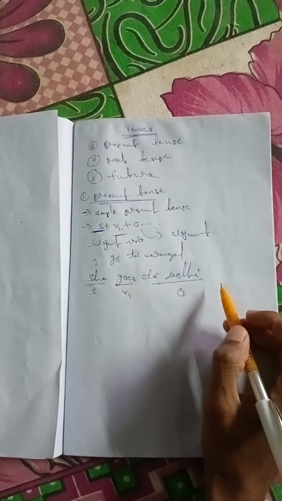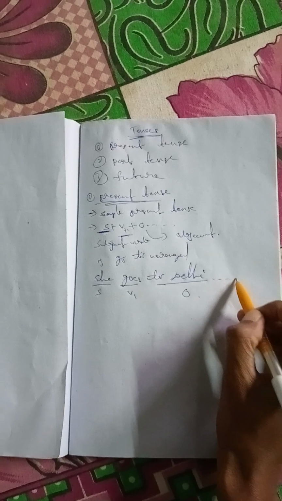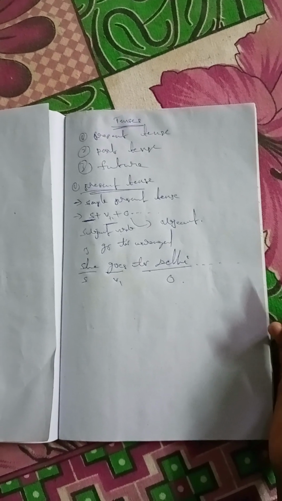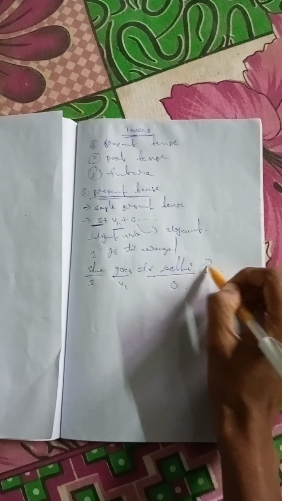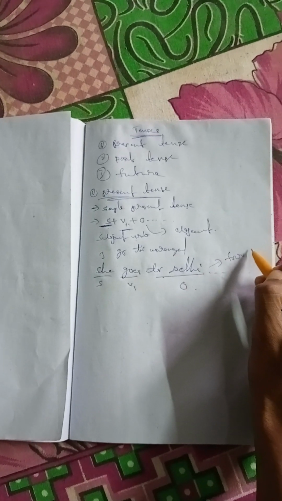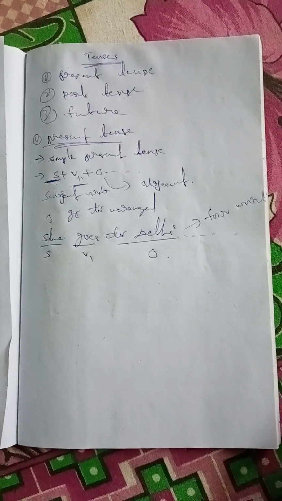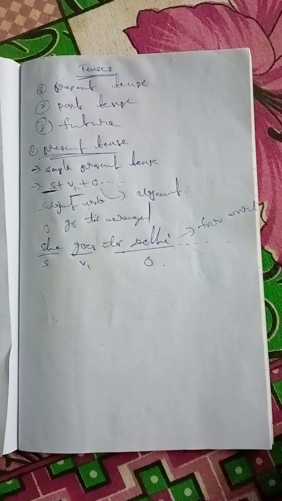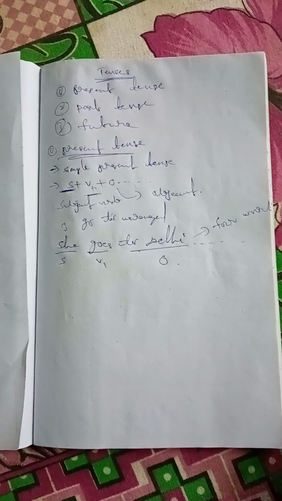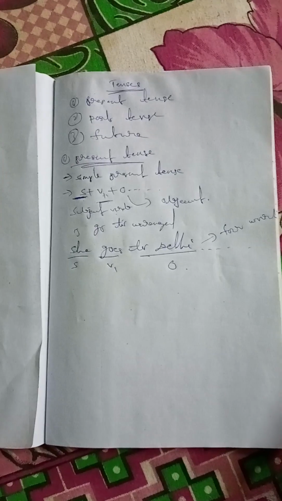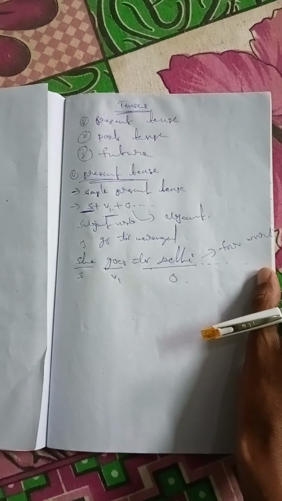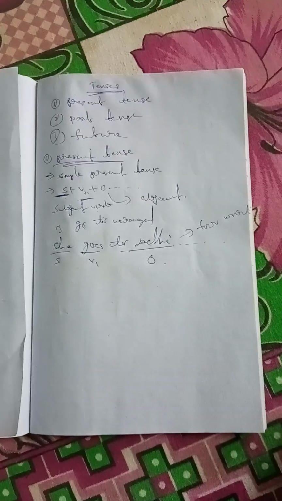When we need to, we can extend this object, using extra words. Object is extendable. Objects are two types. First comes the direct object, after that comes the extendable object.